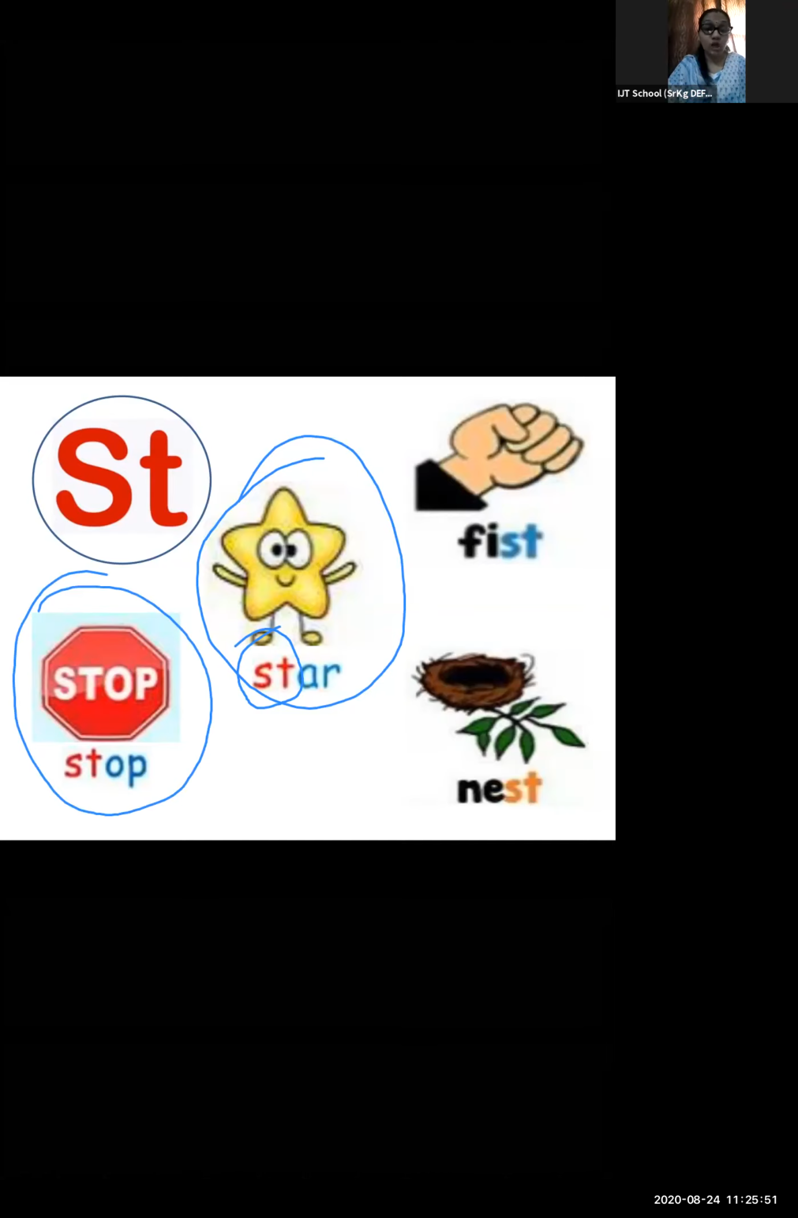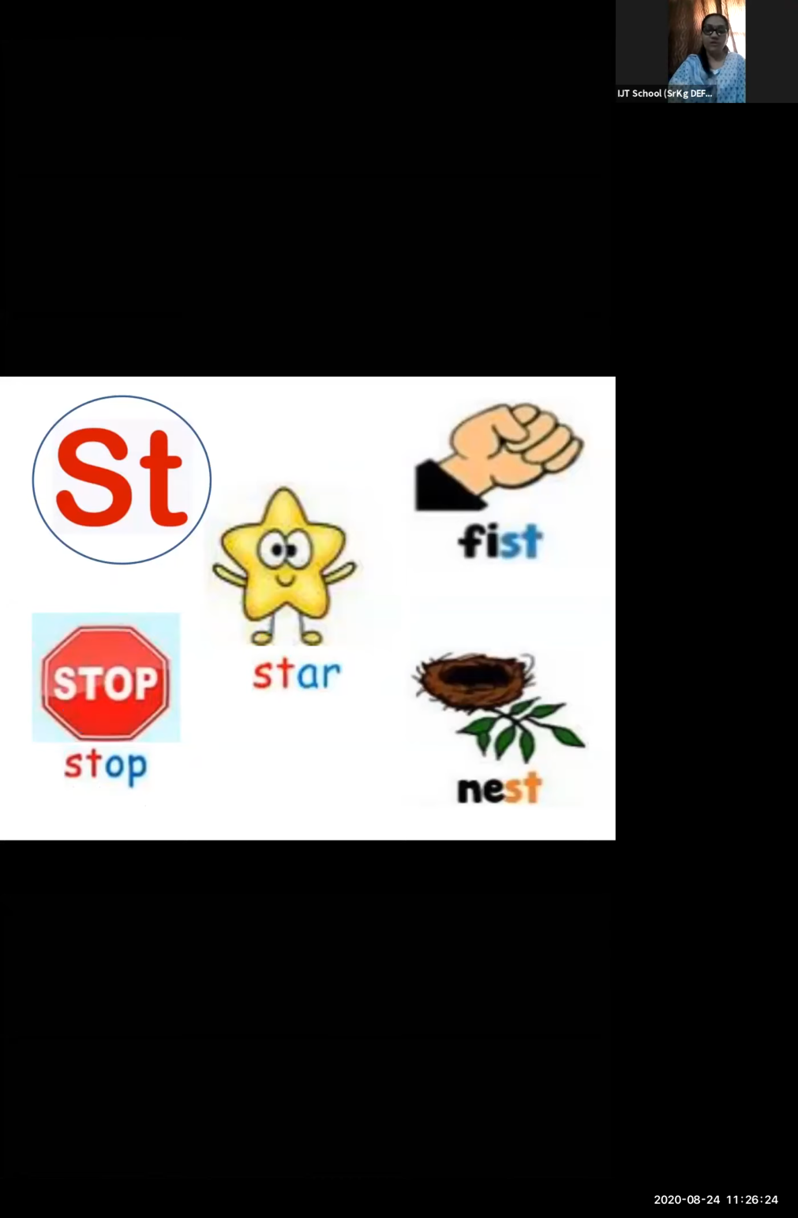Yes, when we say stop, which blending sound can we hear? Yes, we can hear the sound of st. Yes, there are many words related to ST. When we say stop, we can hear st in the beginning. Yes or no? Stop, start. Yes, very good. I'm getting good responses from everyone. Even we can say strong. Now, can you see this picture?